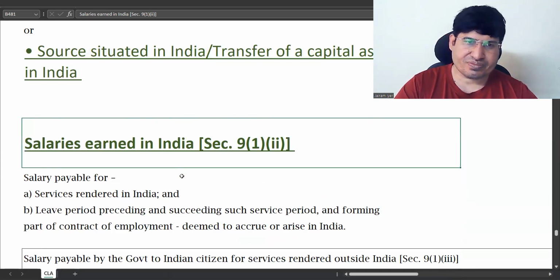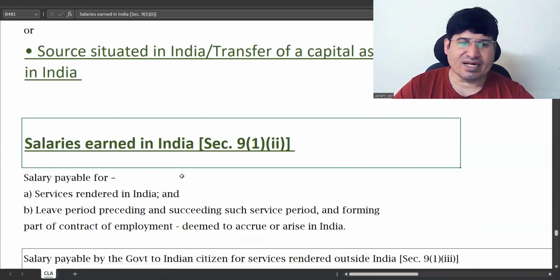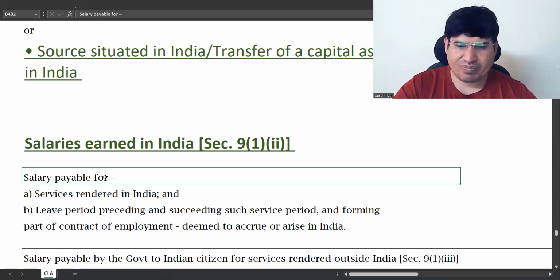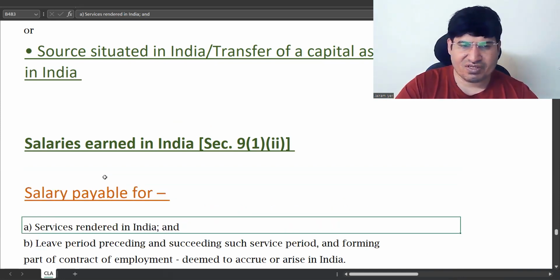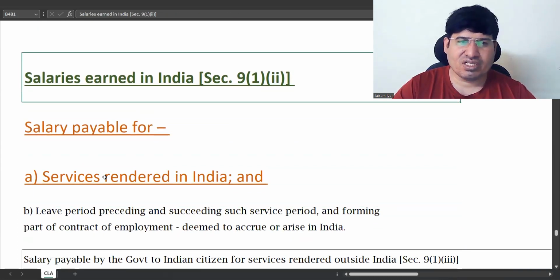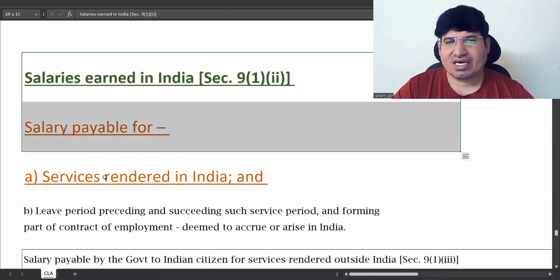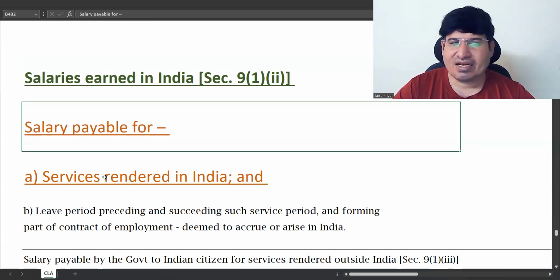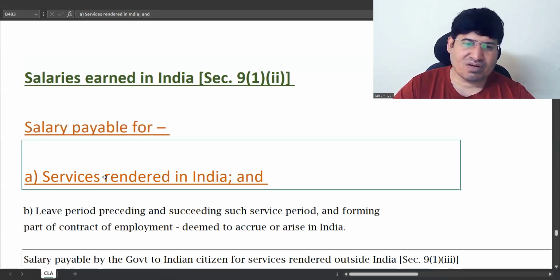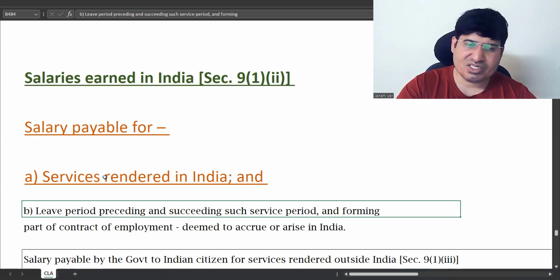So now, salaries earned in India. Salary payable for rendering service in India. This is straightforward, right? If you have received any salary for services in India, it will be taxable in India, correct? So, services rendered in India, and this is just an additional point.